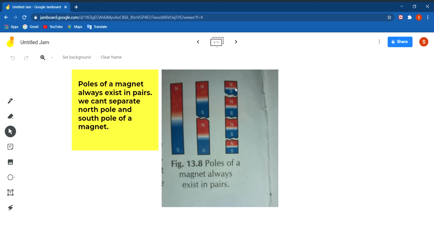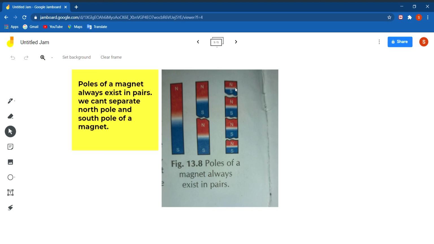So now we have discussed the four properties of magnet. Attractive property means that the magnet attracts iron substances or magnetic substances toward itself. Then is directive property, that means a freely suspended magnet always rests in north-south direction. The end towards the north direction is called north pole, and the end towards the south direction, geographical south, is called the south pole.